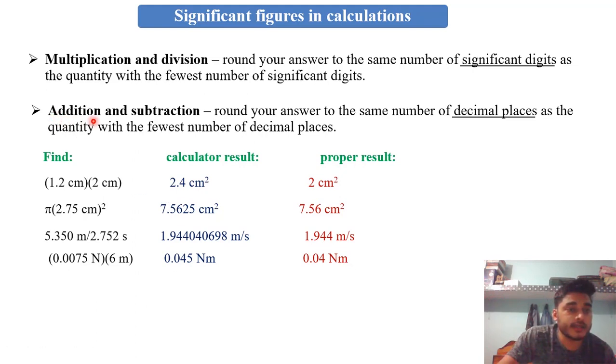Now we will see addition and subtraction. Suppose I want to add 1.2 centimeter plus 2 centimeter. What can we get? We will get 3.2 centimeter. But this 2 centimeter has the lowest significant figure, so the answer should be only with one significant figure. It means we have to exclude this 0.2. Our proper result will be 3 centimeter.